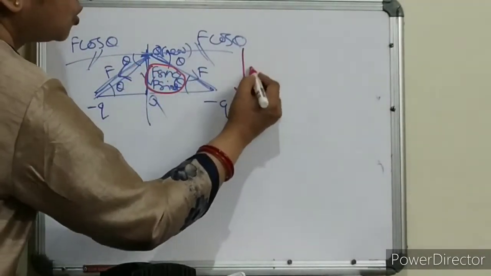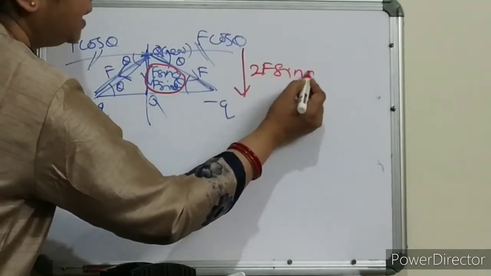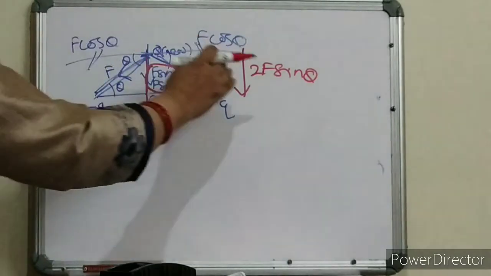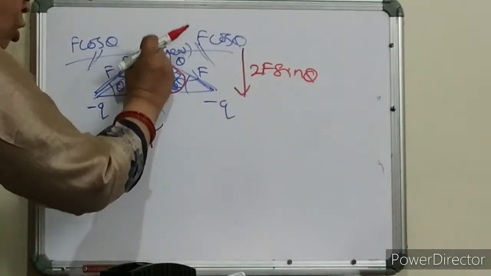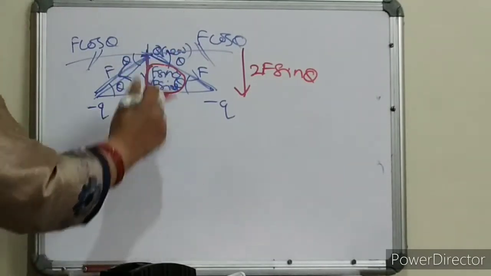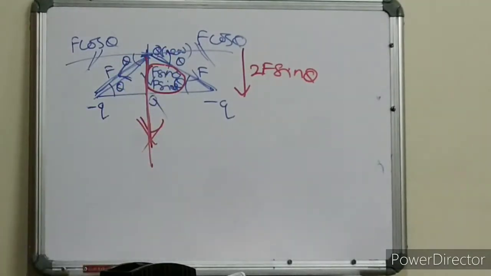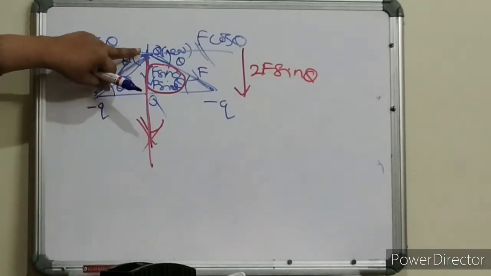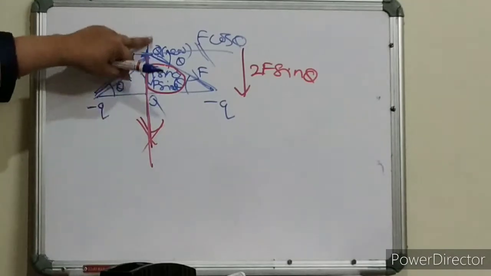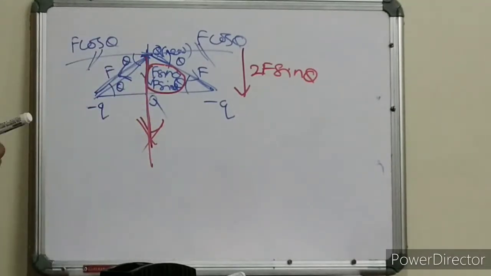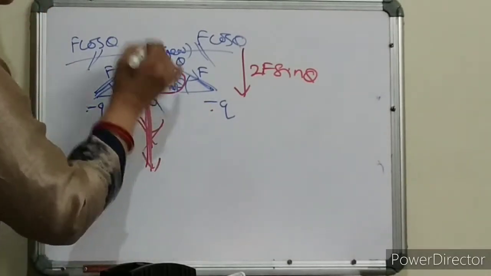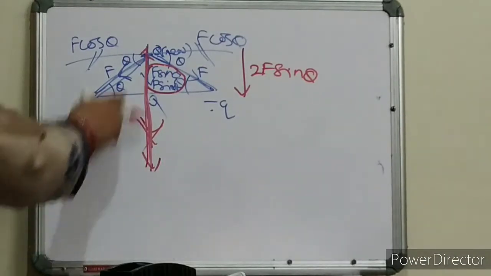So the net force is in this direction now. What will this force do now? This force will pull this Q in the vertical direction. So this 2F sin theta will pull the charge back towards the mean position, and it will overshoot. It will overshoot again, and again these two charges will pull the charge back like this. So it will oscillate now.